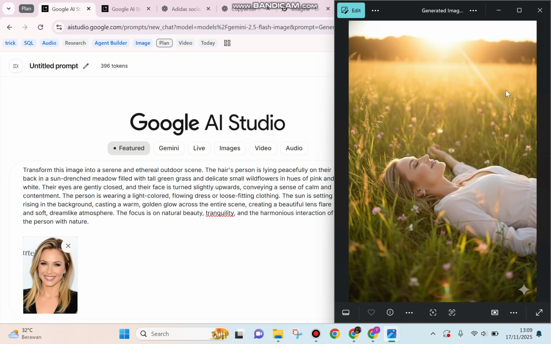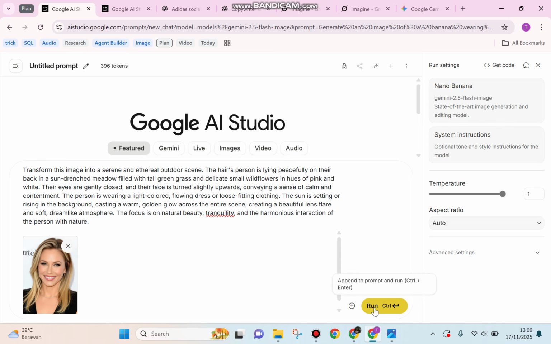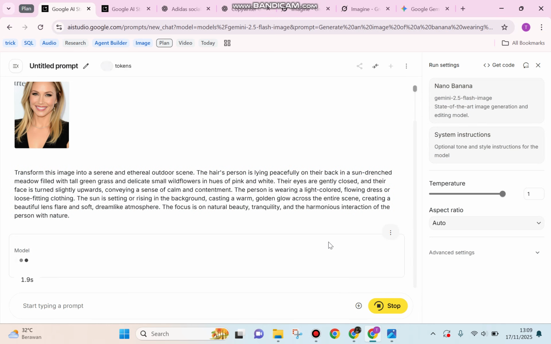The focus is on this beauty, the tranquility, and the harmonious interaction of the person with nature. After that, you can click the run button down here and kindly wait for the output.